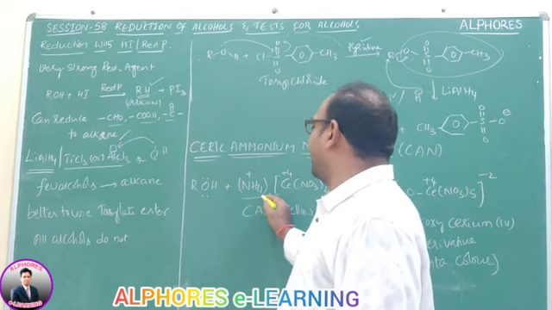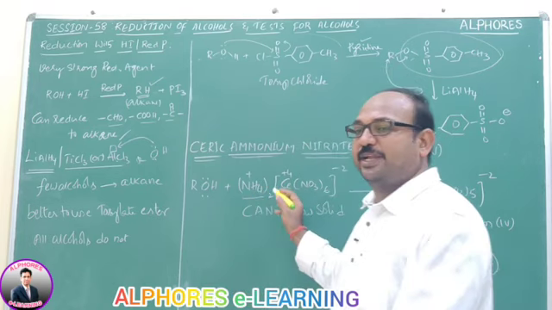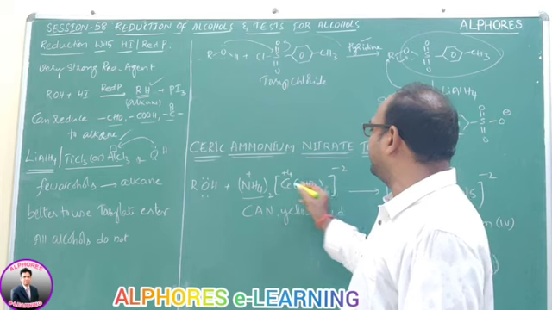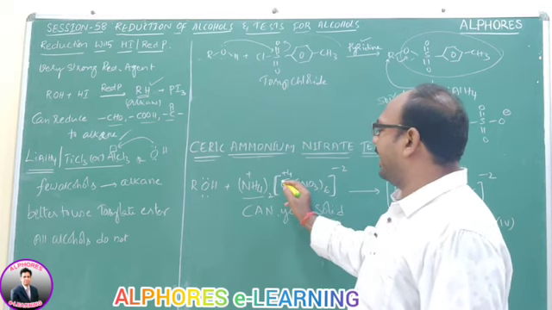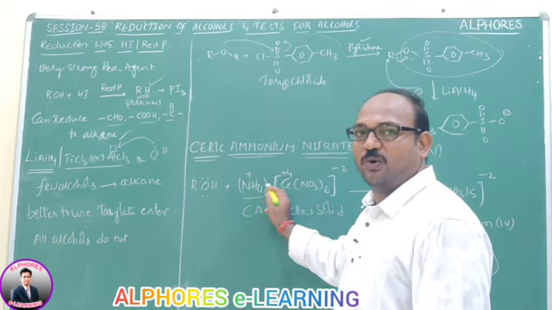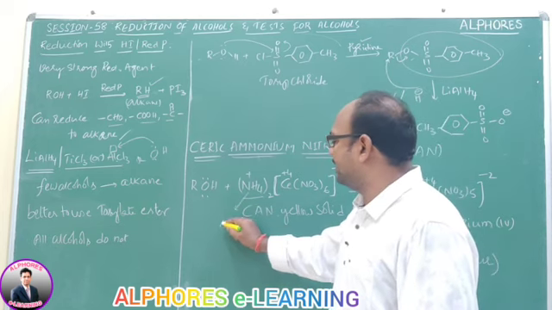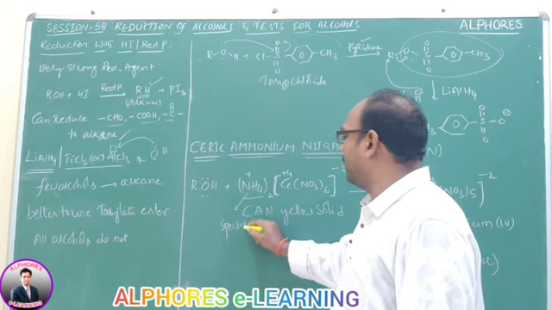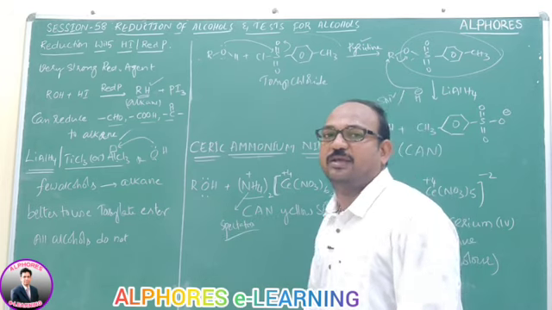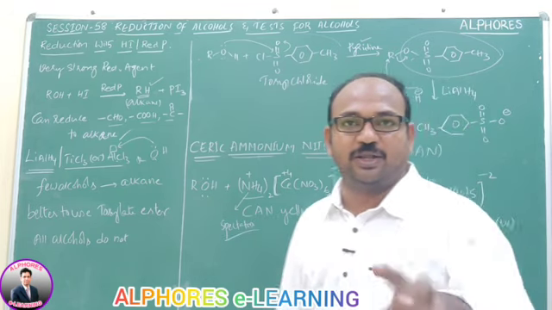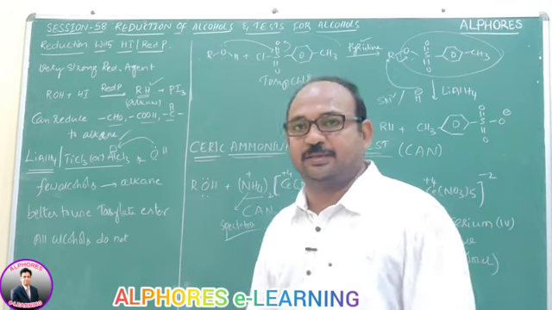The square bracket is the coordination sphere, and the ions outside the coordination sphere are freely ionizable. These are spectators, meaning audience; they do not take part in the reaction.